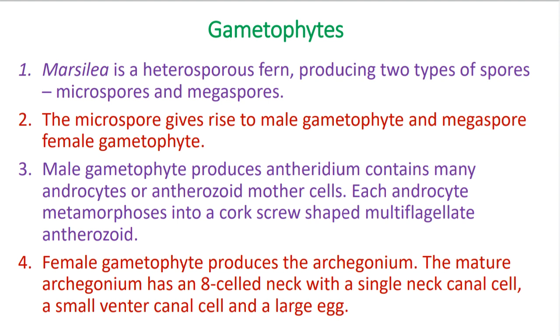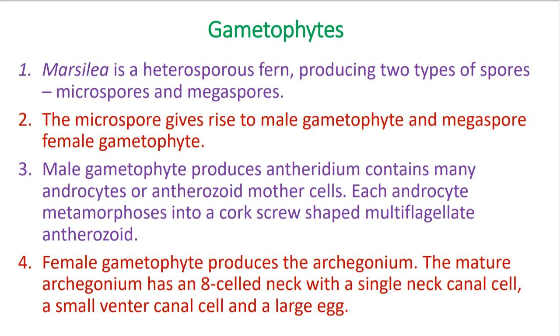On germination of the microspore, it produces the male gametophyte or male prothallus, and on germination of the megaspore, it produces the female gametophyte or female prothallus. Number 3: the male gametophyte produces antheridium, which contains many androcytes or antherozoid mother cells. Their function is to produce sperms, or antherozoids.